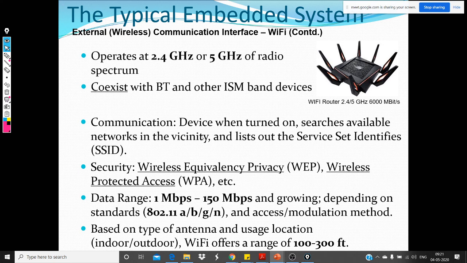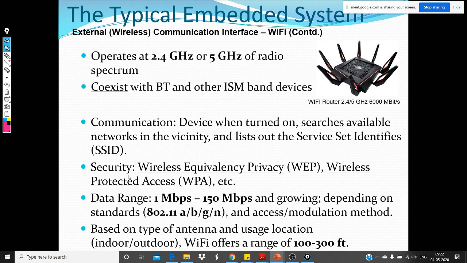And then the communication, as we saw: when the device is turned on and wants to connect to the router, the router becomes kind of a master here. The device, when it's turned on, searches for the available networks. We know this, and then if you want to connect, once the service set identifiers, SSIDs, are identified, then you can connect to it. And there is also security, like you can't connect to all the networks.